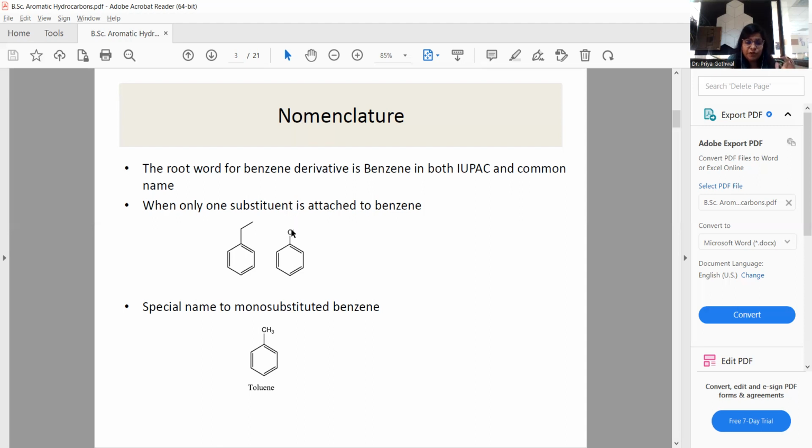With one chloro substituent, a halogen family member, the halogenated benzene is known as chlorobenzene. So there are some special names for monosubstituted benzene. Likewise, CH3, a methyl substituent present on the benzene ring, is known as toluene.